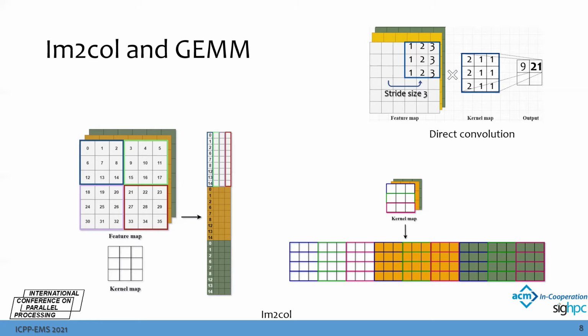Due to this reason, image column duplicates the elements which are going to be multiplied with the kernel map each time, and then puts them continuously into a transformed 2D matrix. As for the kernel side, it is also transformed into a corresponding 2D matrix. And due to the sparse model we use, we know that our transformed matrix on the kernel side here will be highly sparse. So we could use some compression scheme to store this matrix.